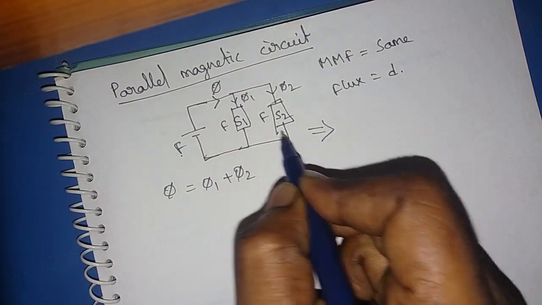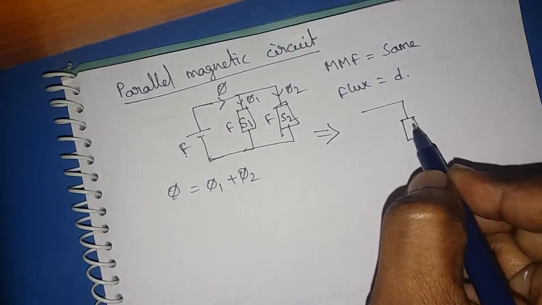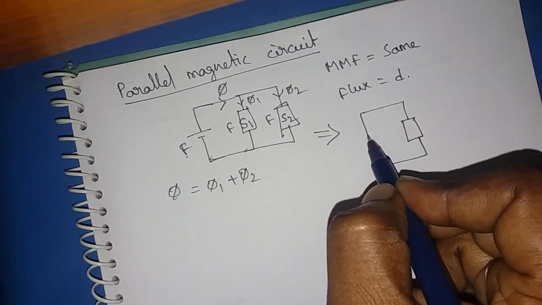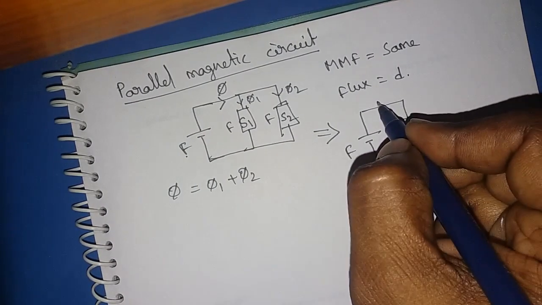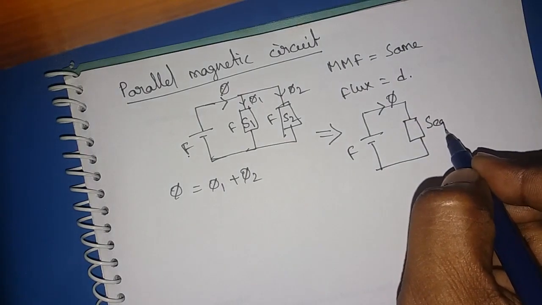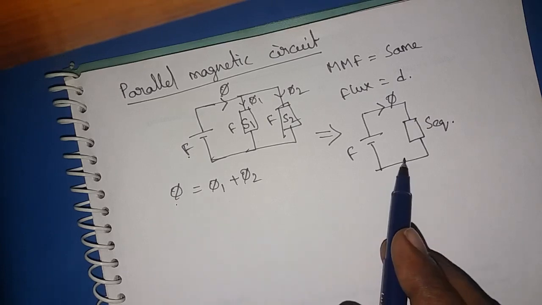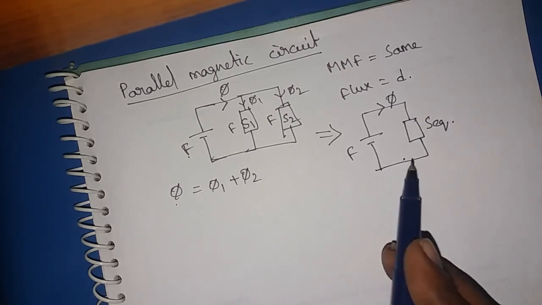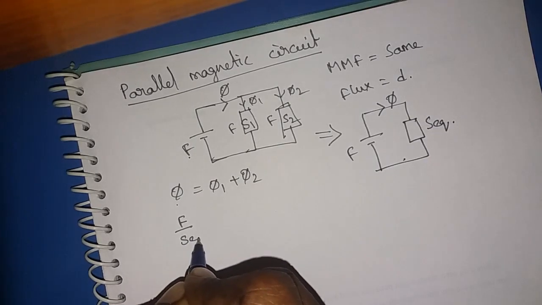Our objective is to replace these two magnetic materials with a single magnetic material which exhibits the same magnetic properties. Let the flux be phi, but this reluctance value is S equivalent. If you write the equation for phi from this network by applying Ohm's law, phi is equal to F by S equivalent.